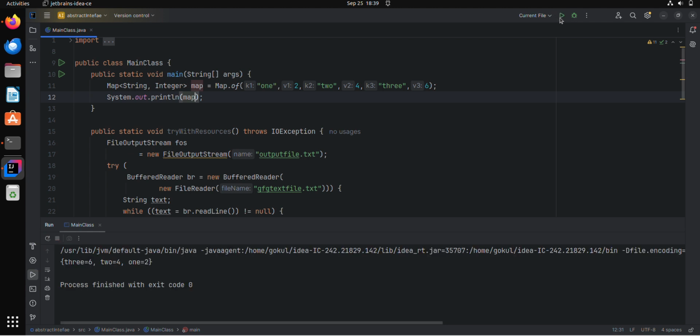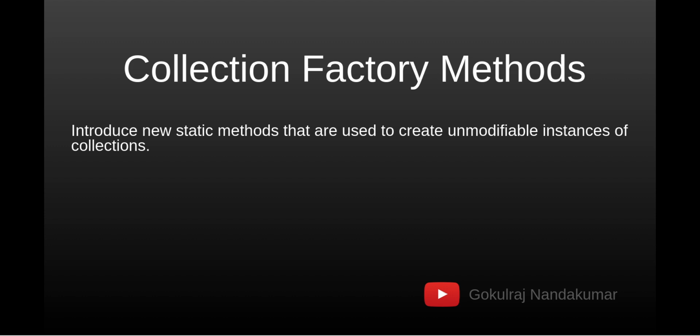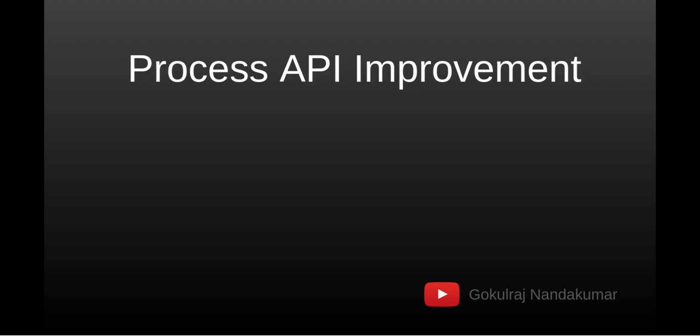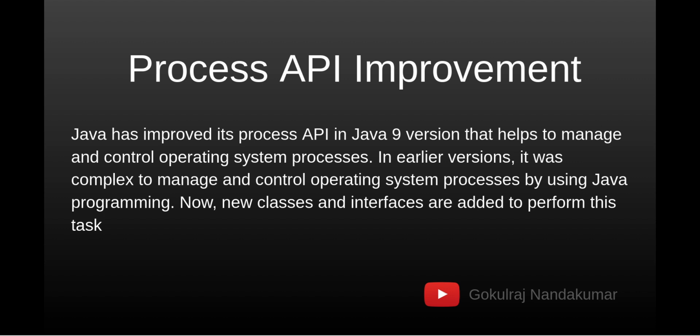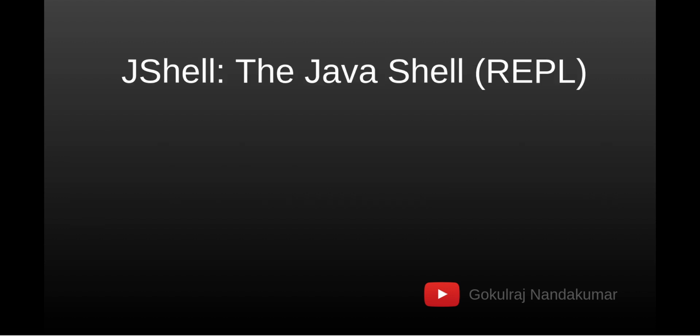It is printing the map as well. Now we are going to the next feature of Java 9, which is the process API improvement. In the process API, a lot of methods were added, mainly for performance tuning, like for destroying. There is also a ProcessHandle interface added since Java 9, which you can use for dealing with processes.